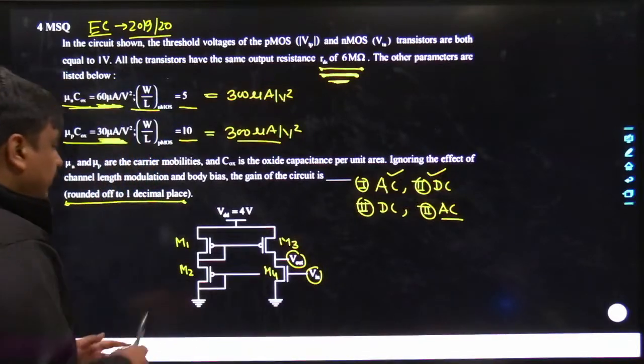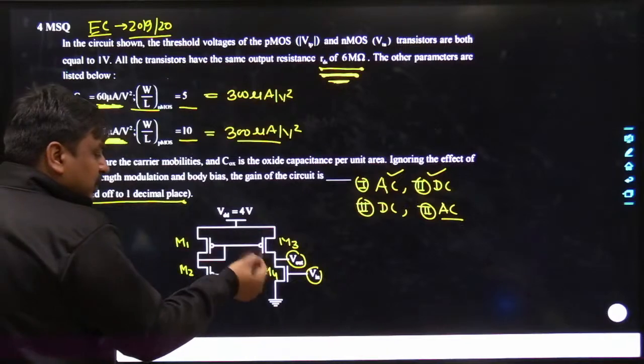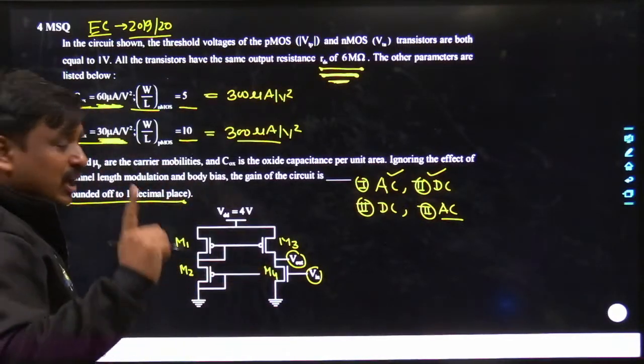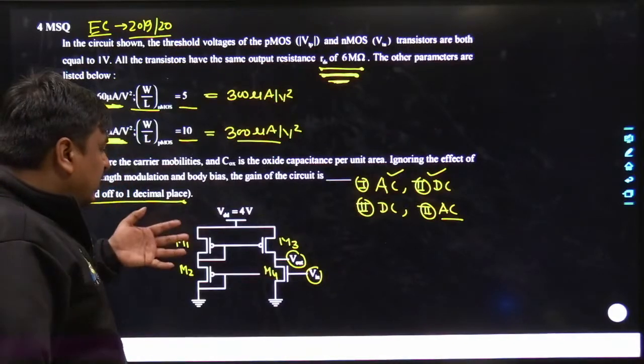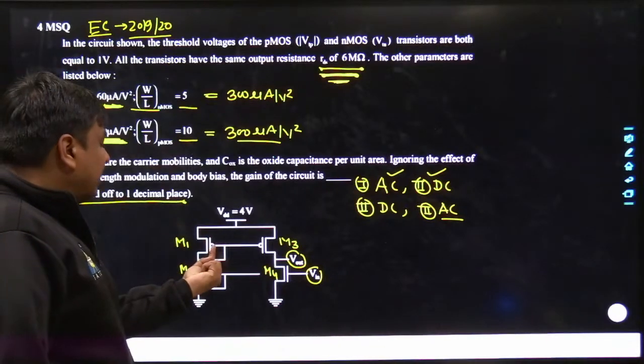Next. My dear friends, whenever you are dealing with a MOS based circuit, you must have a clear-cut idea whether the given MOSes are PMOS or NMOS. Yes, it is PMOS because the bubble is marked over here.